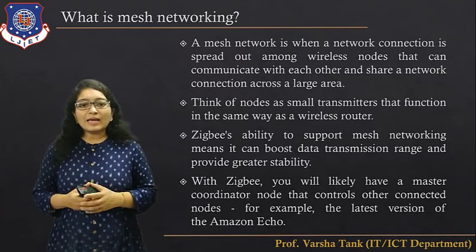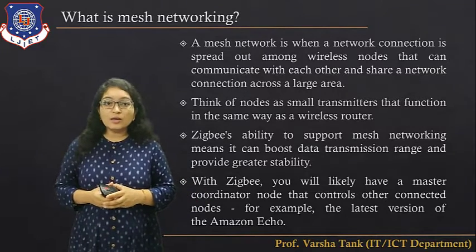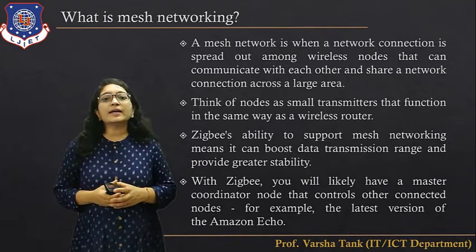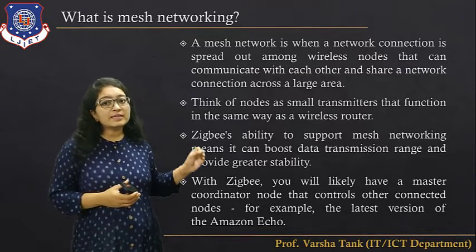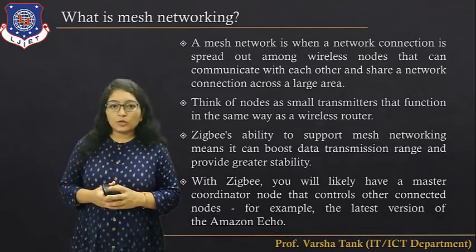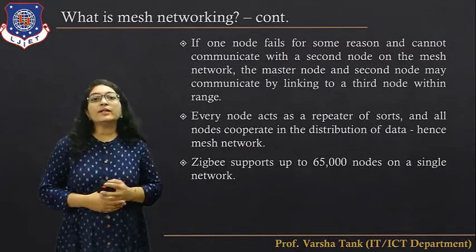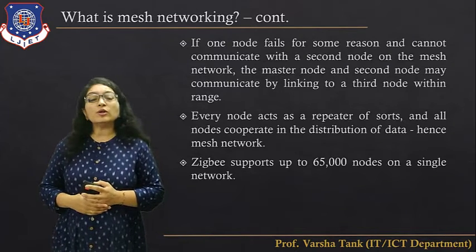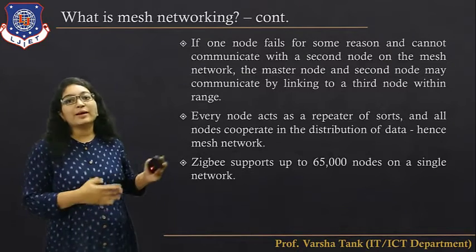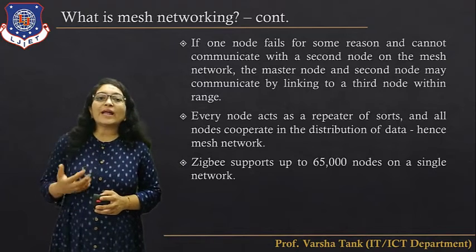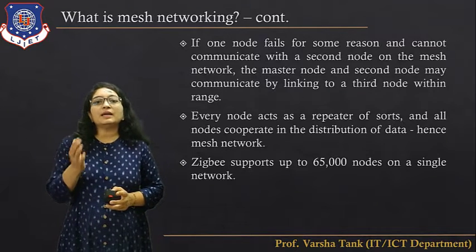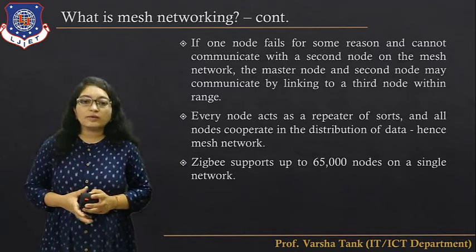With ZigBee, you will likely have a master coordinator node that controls the other connected nodes, for example, the latest version of the Amazon Echo. So now here, if one node fails for some reason and cannot communicate with the second node on the mesh network, the master node and the second node may communicate by linking to a third node within range.